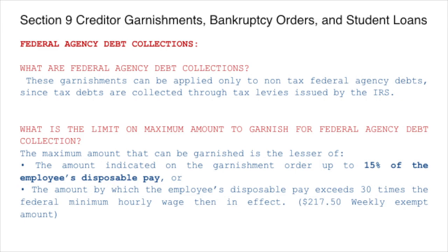Now we're going to discuss federal agency debt collections. These garnishments can be applied only to non-tax federal agency debts, since tax debts are collected through the tax levies issued by the IRS. What is the limit on the maximum amount to garnish for federal agency debt collection? The maximum amount is again the lesser of 15% of employees' disposable earnings or the amount by which the employee's disposable earnings exceed $270.50.